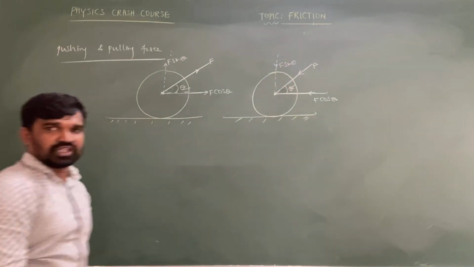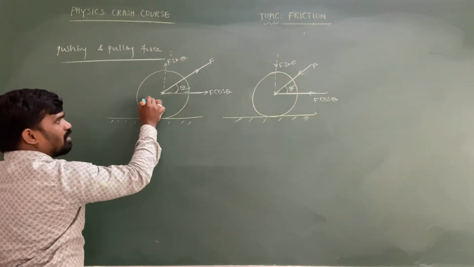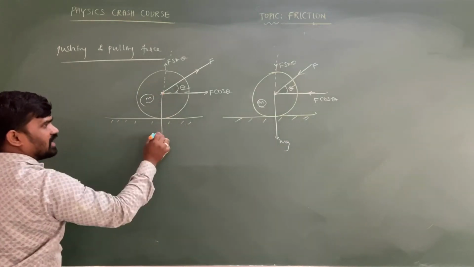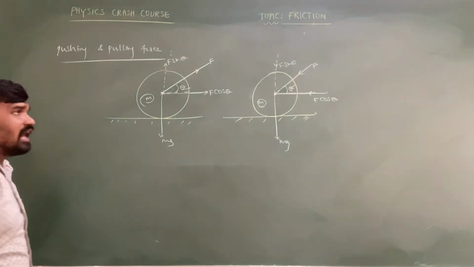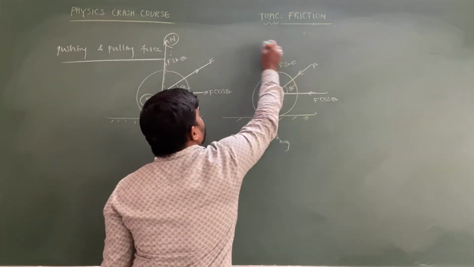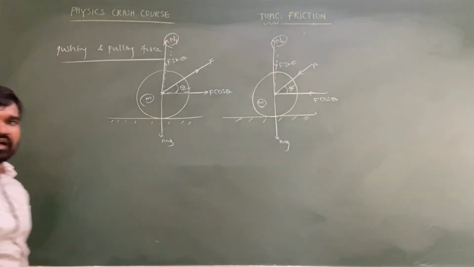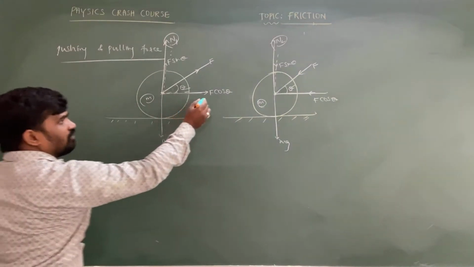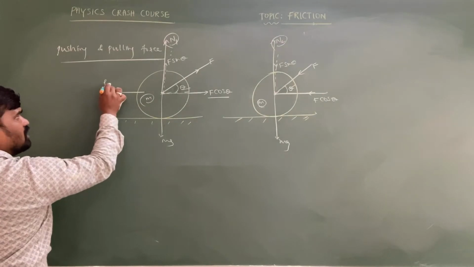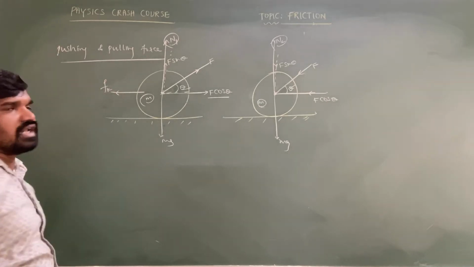Of course, this solid long roller is in contact with the ground. Its mass is m, so the weight of the object, mg, is acting in the downward direction. As this roller is in contact with the ground, the normal force will act in the upward direction. Let me take this normal force as n1, and this normal force as n2. If the applied force f cos theta is acting to the right, friction will act in the left direction. Let me take that friction as fk, kinetic friction.